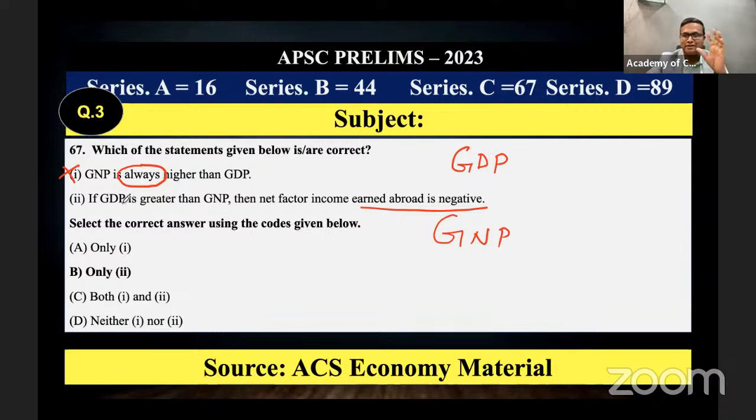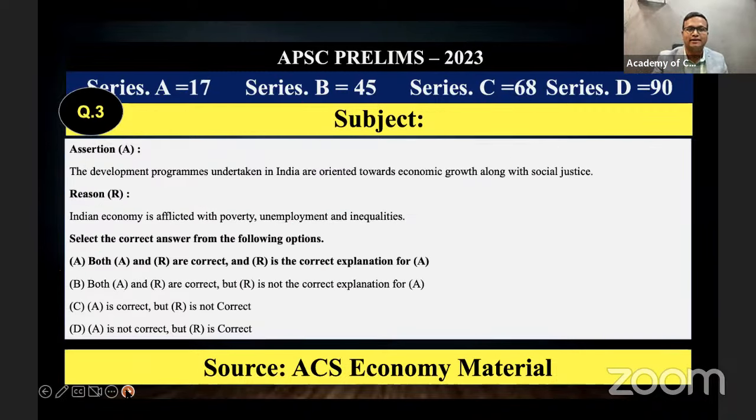That was a tips and tricks we discussed regarding the UPSC preparation. In the UPSC question paper these terms usually used to come. Now see that APSC has also adopted the same pattern of questions, asking the extreme terms. If GDP is greater than GNP, the second statement is correct. Then B, only 2 is the correct answer.